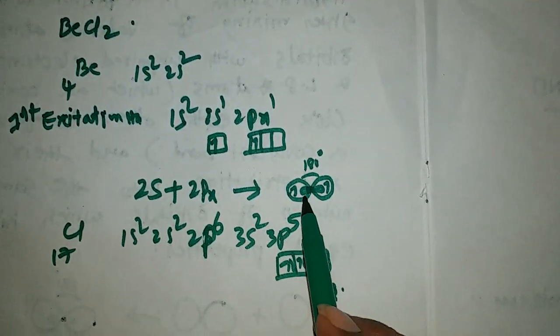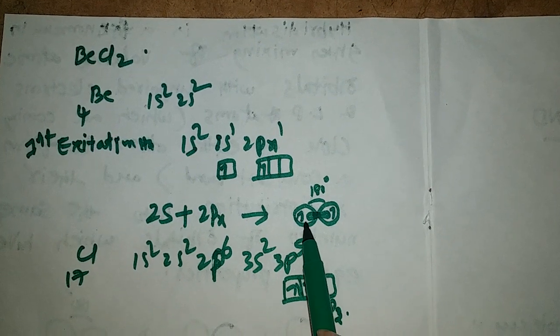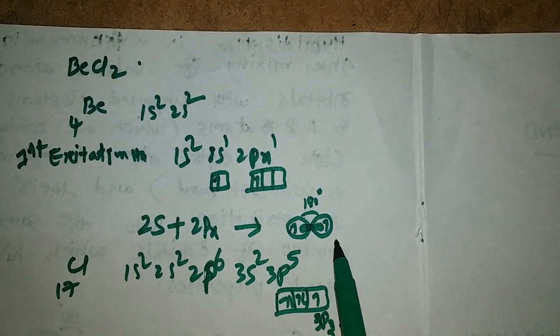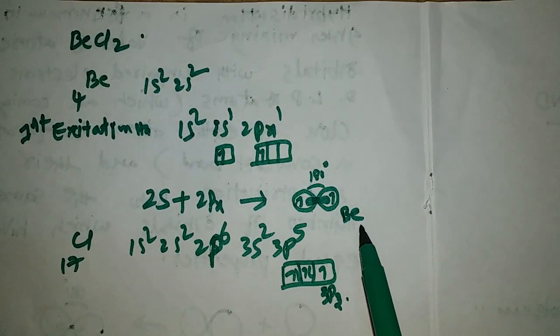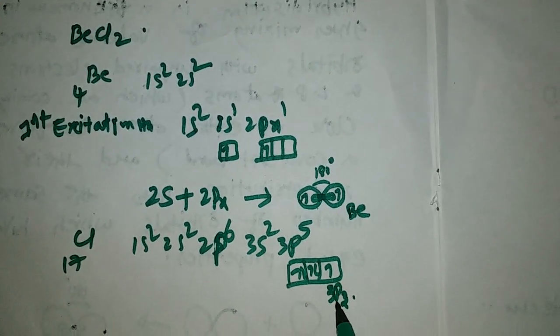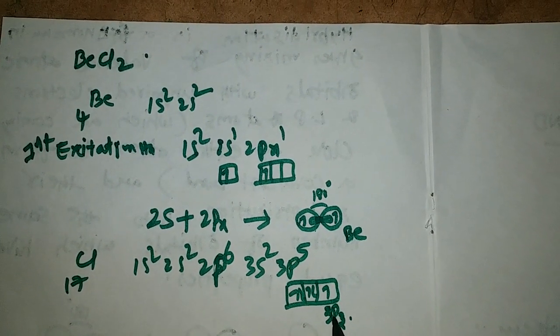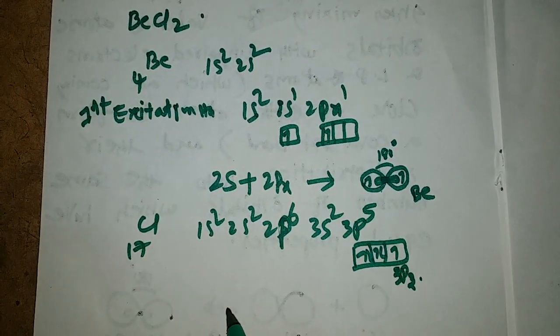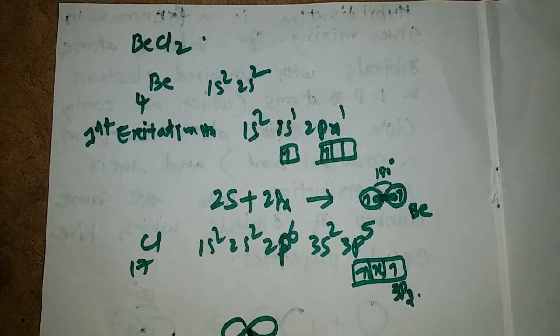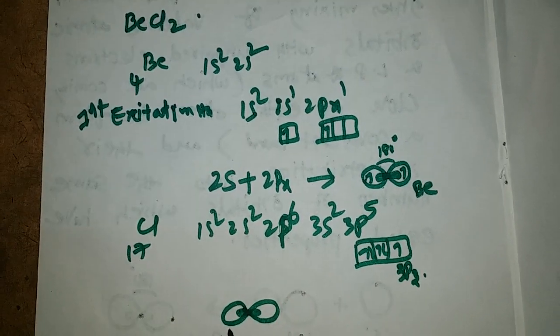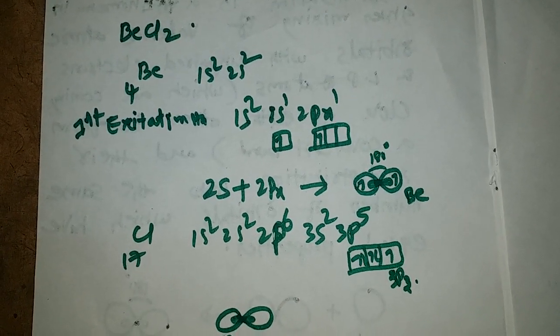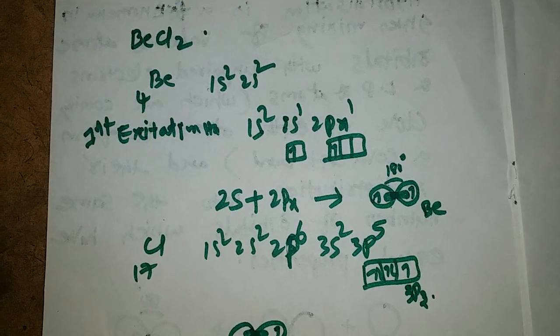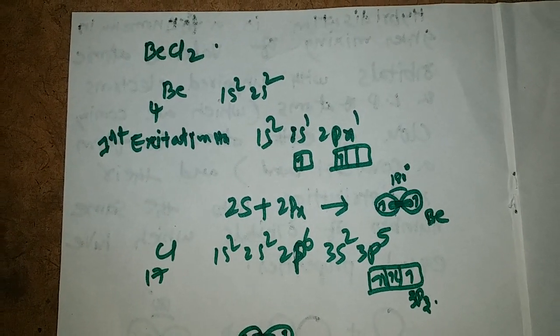Each sp hybridized orbital of beryllium will overlap with the 3pz orbital of one chlorine, and then we will get two sigma bonds. This is one sp hybridized orbital, this is another sp hybridized orbital, each with one unpaired electron.